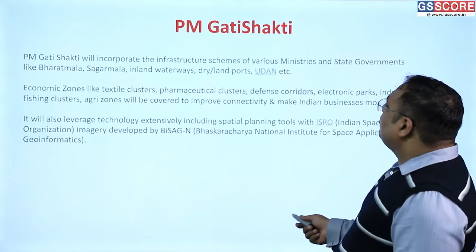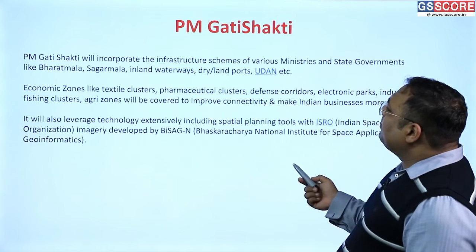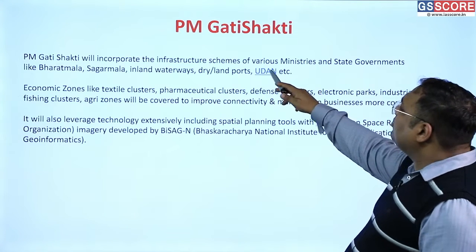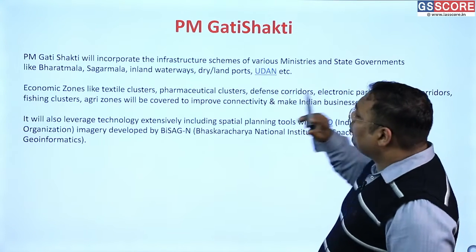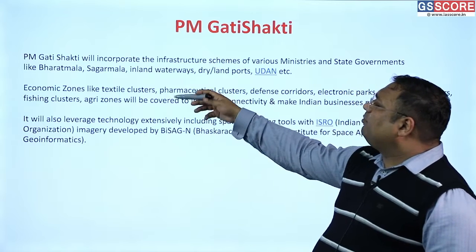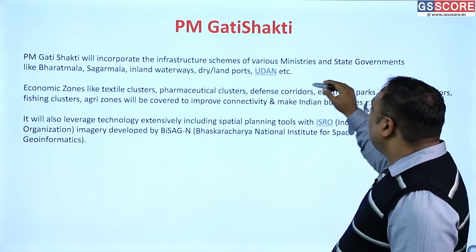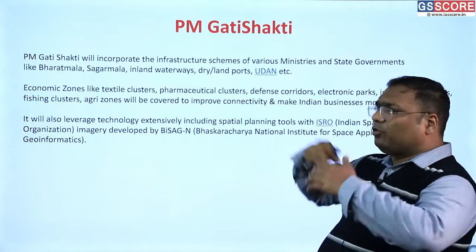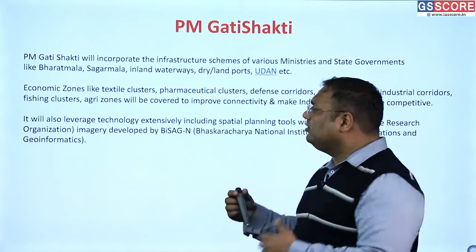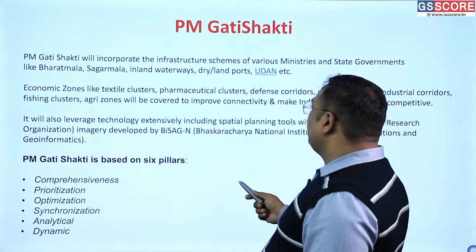Okay, so this is additional detail about the PM Gati Shakti. Infrastructure schemes will be coordinated from different ministries. Already we have Bharat Mala, Sagar Mala, schemes for inland waterways, dry and land ports, Udan, etc. We are going to link them. This is done specifically for cohesion between them.